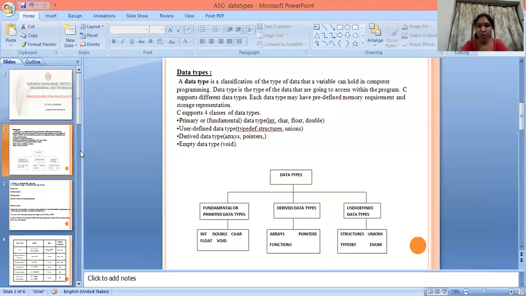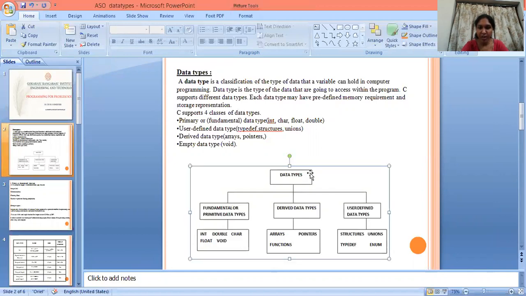C supports four classes of data types, that is primary data type, user defined data type, derived data type and empty data type. But you have to use mostly only three data types, that means primary, user defined and derived data types. Here is the diagrammatic representation of data types.